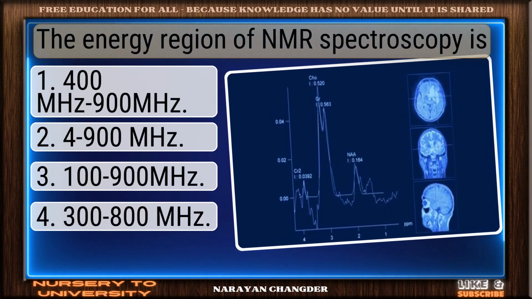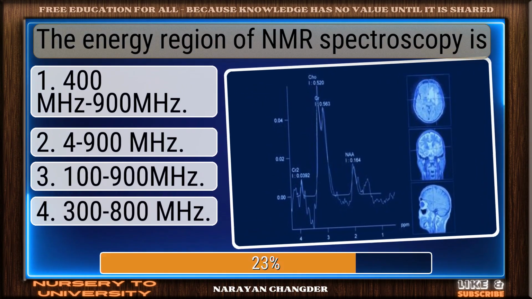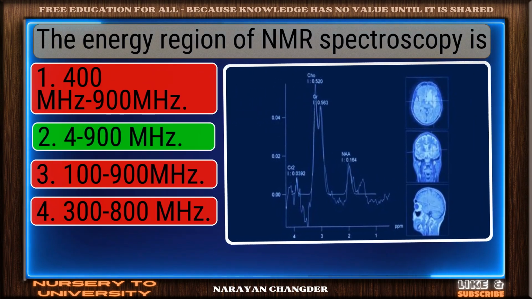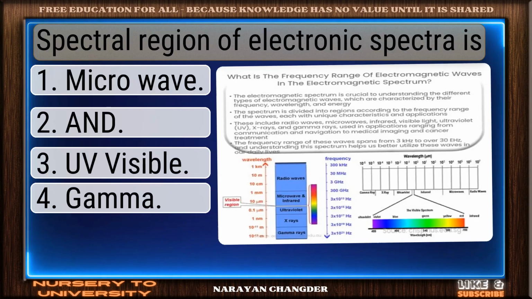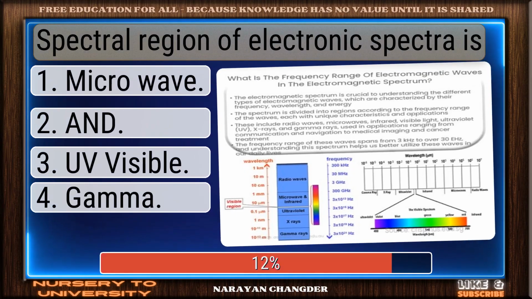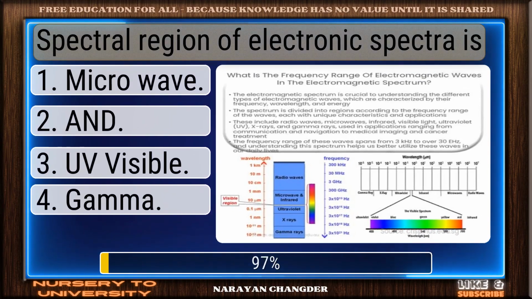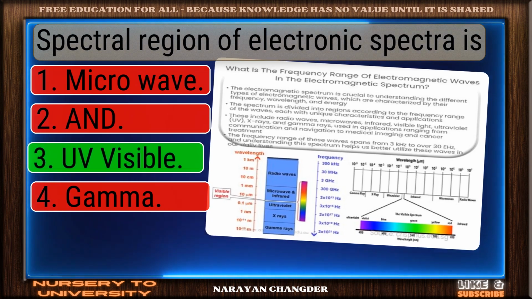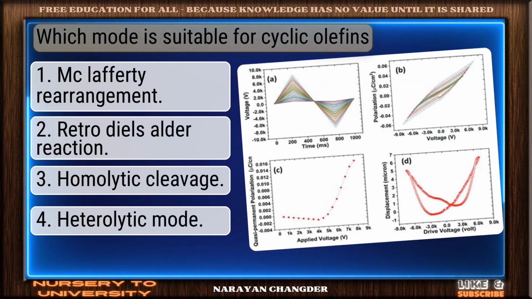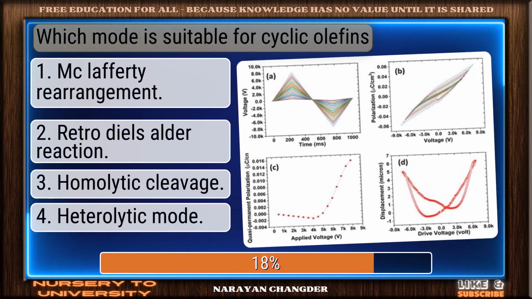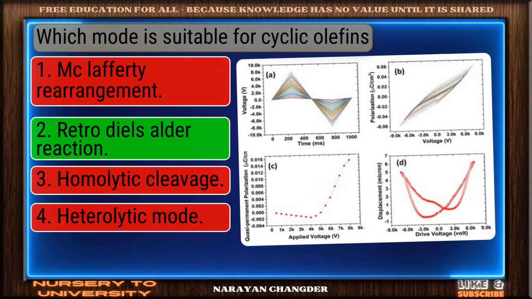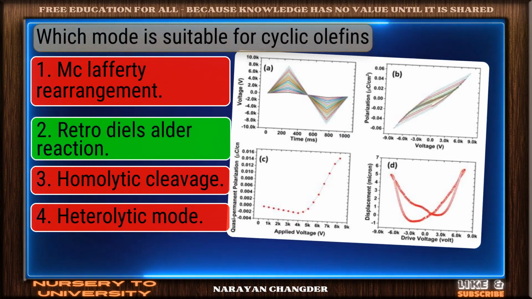The energy region of NMR spectroscopy is? Perfect. 4-900 MHz is the correct choice. Spectral region of electronic spectra is? Good thinking. UV-visible is the right answer. Which mode is suitable for cyclic olefins? Solid response. Retro-Diels-Alder reaction is a valid choice.